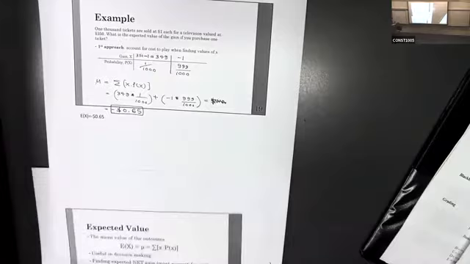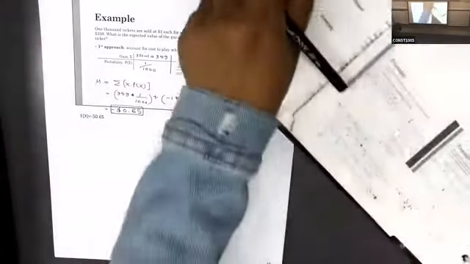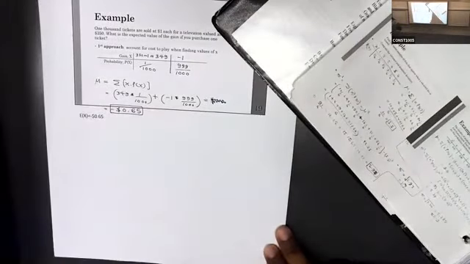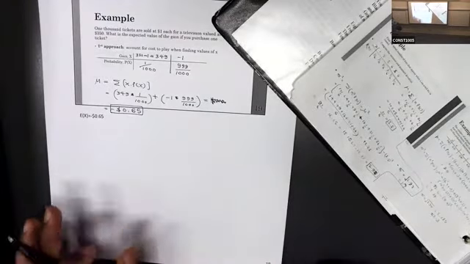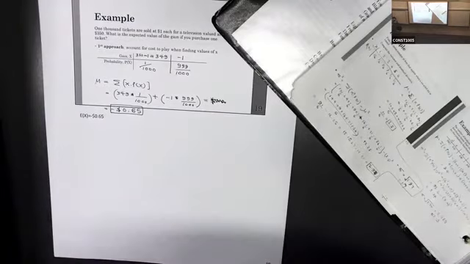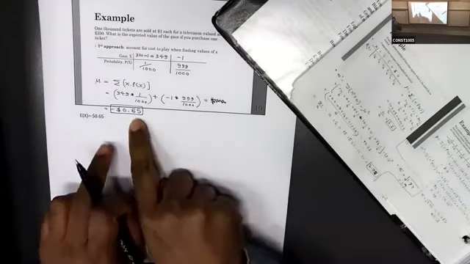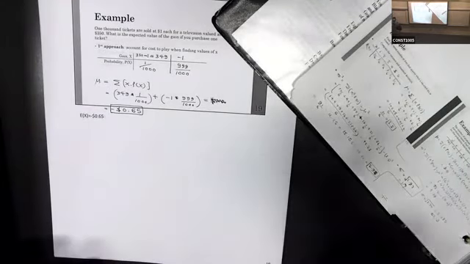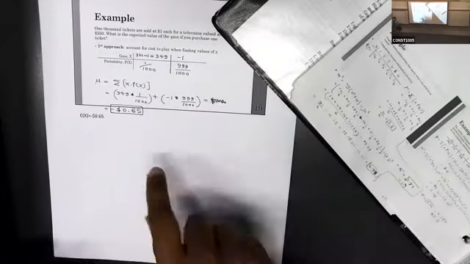Okay, what is the meaning of this? Actually, I will write this. The meaning of this value is the average loss is $0.65 for each of the 1,000 ticket holders. That means if you think about the average, you know the meaning of average. If we consider each and every person, each has a probability of losing this much amount. The original value is -1, like $1, but because of the big price, it will change.